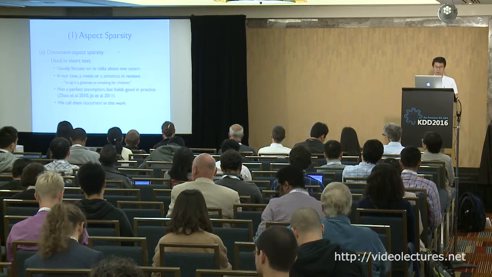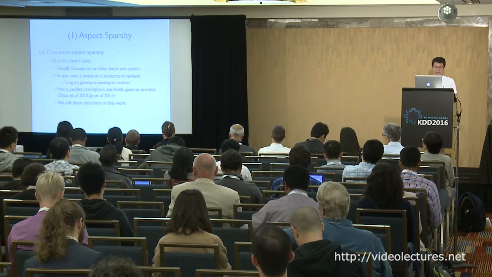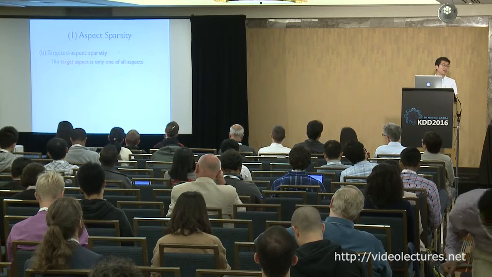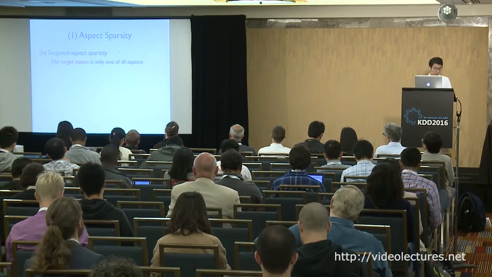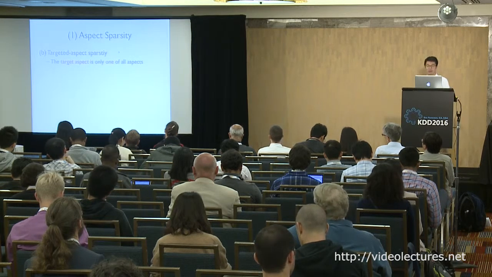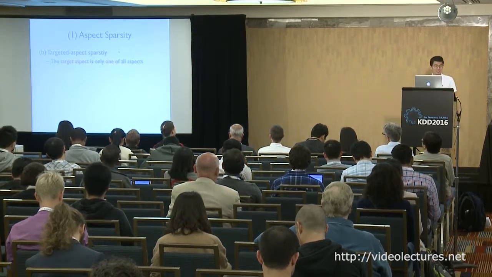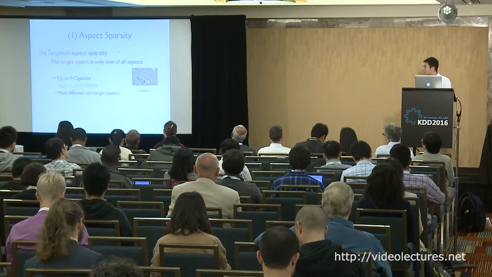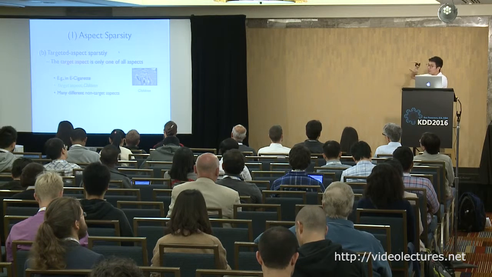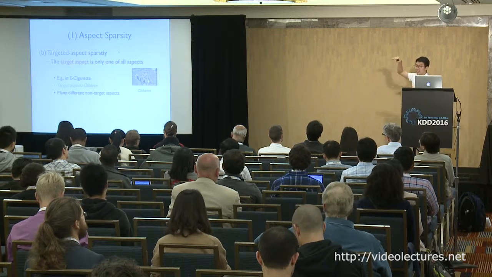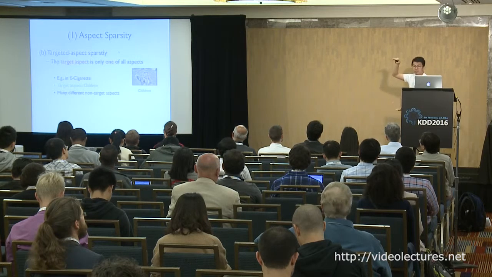So in our work, we call a tweet or a sentence a document. On the other hand, we also have the targeted aspect sparsity. This one is very important, and the observation comes from the intuition that the target aspect, for example children, is only one aspect discussed in the collection of documents, right?